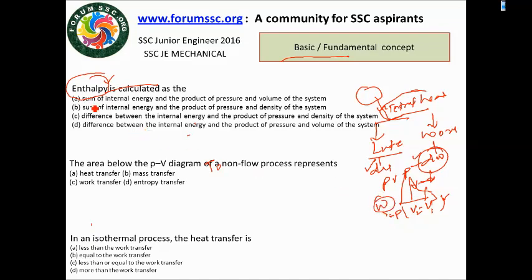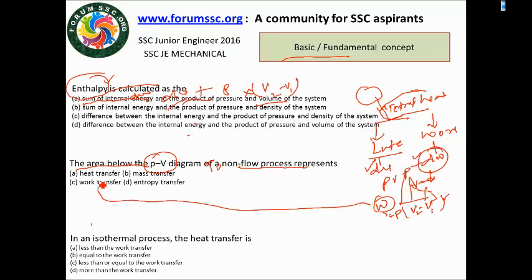So the first statement: the sum of internal energy del U and the product of pressure and volume, V2 minus V1. The second: the area below the PV diagram of a non-flow process represents W, the work transfer.